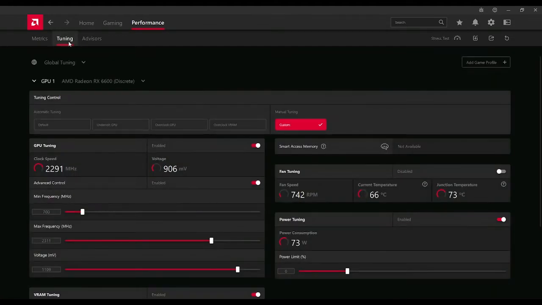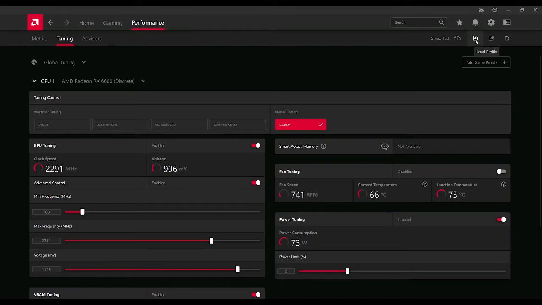Next up to bat is tuning. This is where I play. All right, this is where you're going to play. A couple of things. You can change settings on your GPU card, and you can save that setting to load at a later time. Let me show you how to do that.